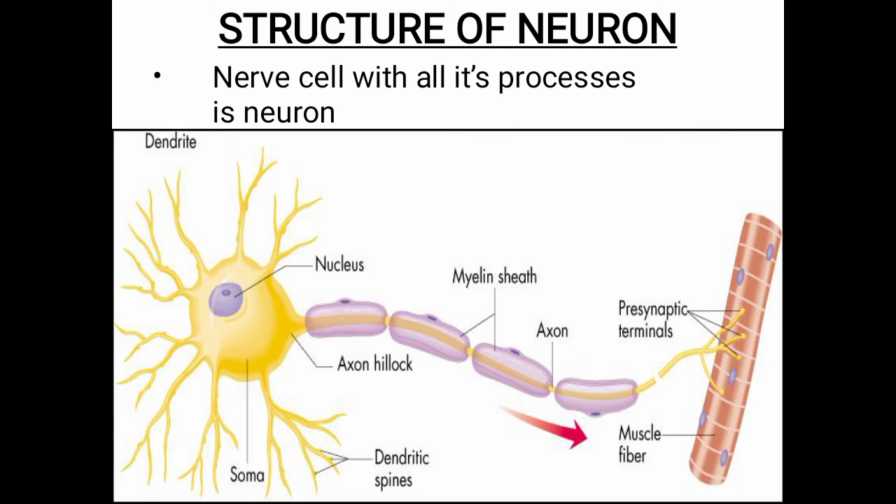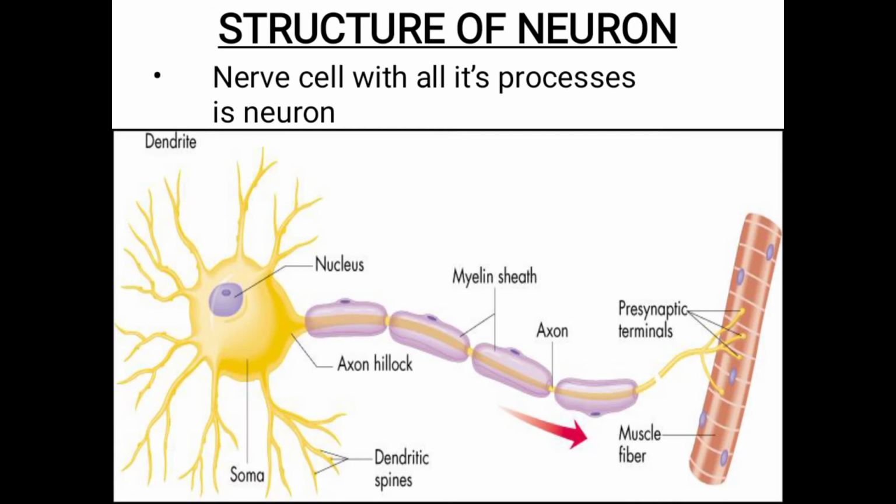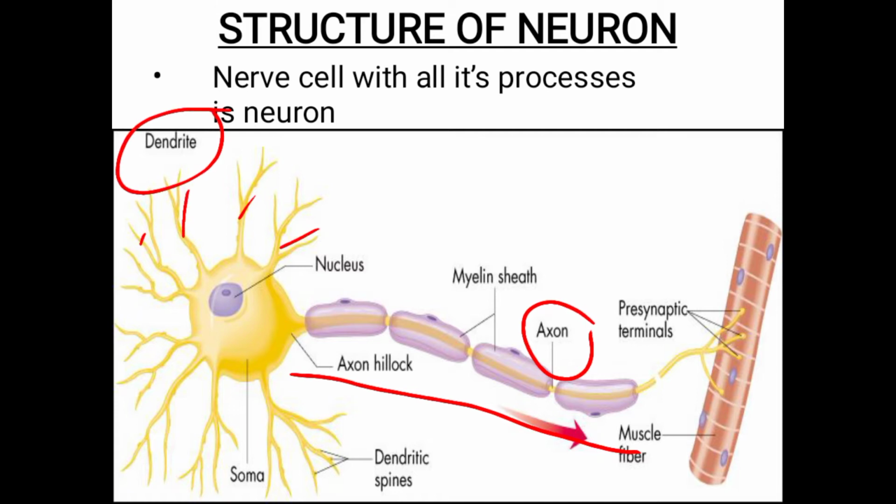Coming to the structure of the neuron, there are three parts as I told. One is the nerve cell. This is the axon. These are the dendrites. This is the soma or cell body.